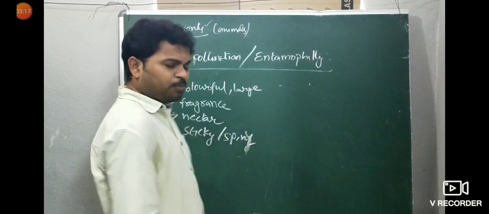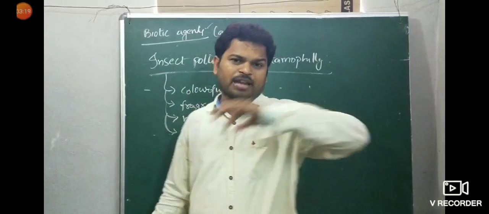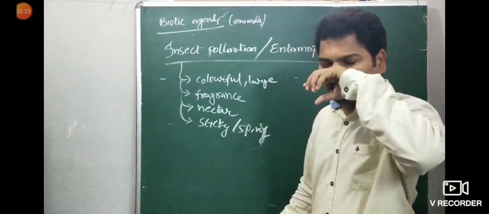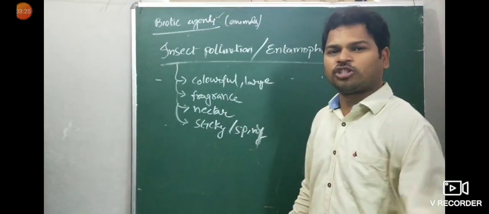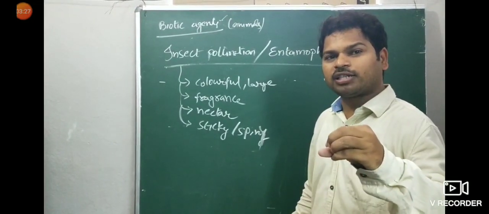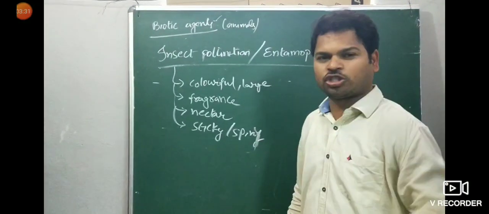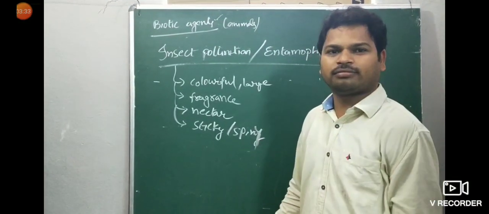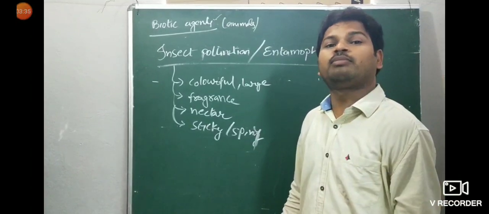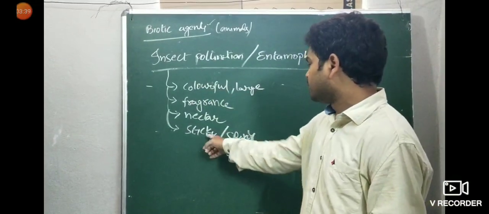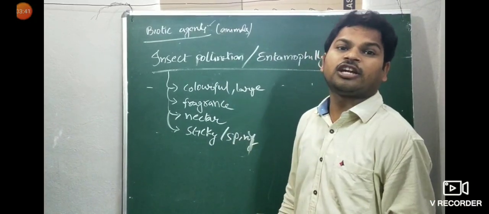I told you about wind pollinated and water pollinated, now a comparison of pollen grains. Wind pollinated pollen grains are light and non-sticky. Water pollinated pollen grains are long and ribbon-like. Long, ribbon-like pollen grains are present in Zostera, the longest pollen grains, 250 millimeter long. Then insect pollinated pollen grains are sticky and spiny.